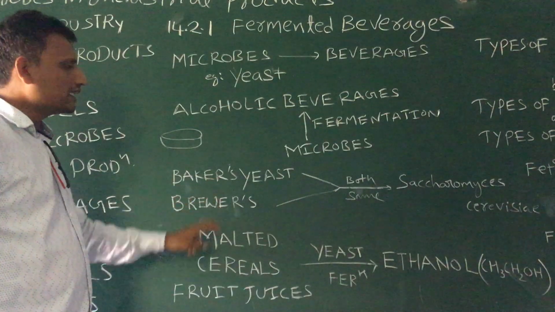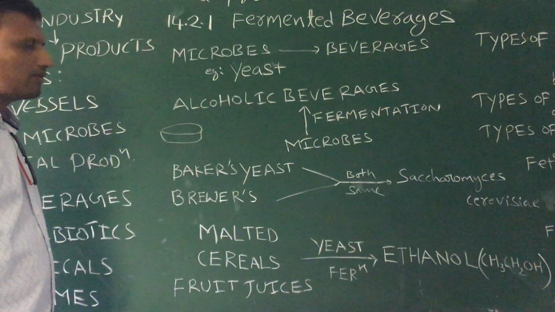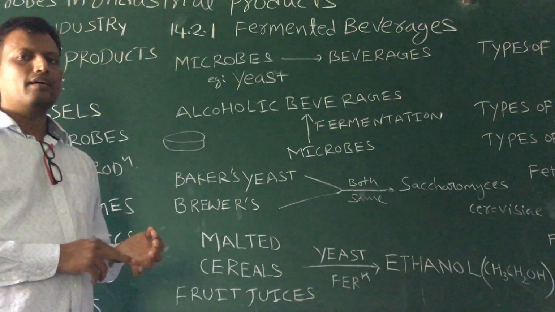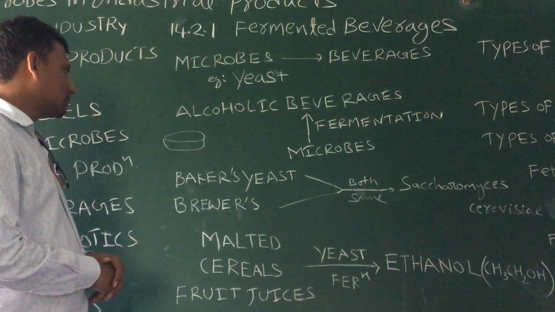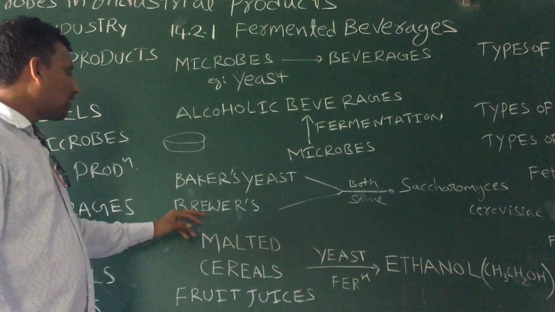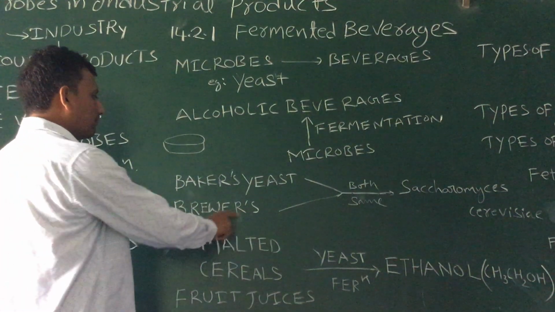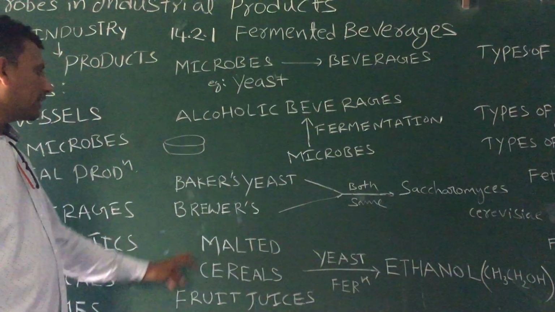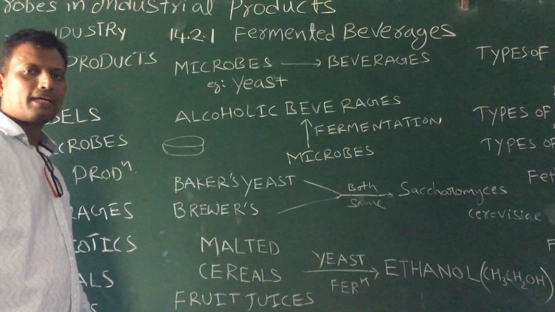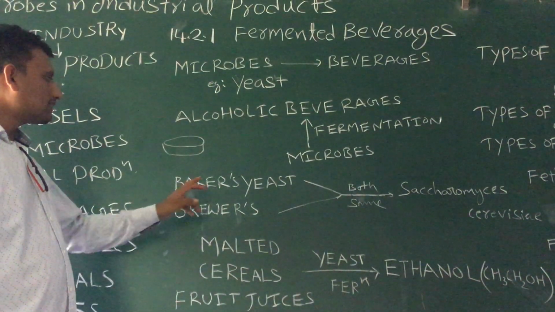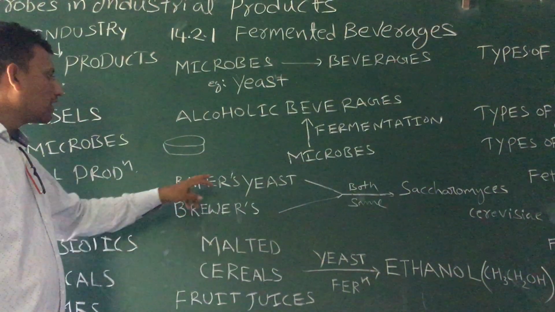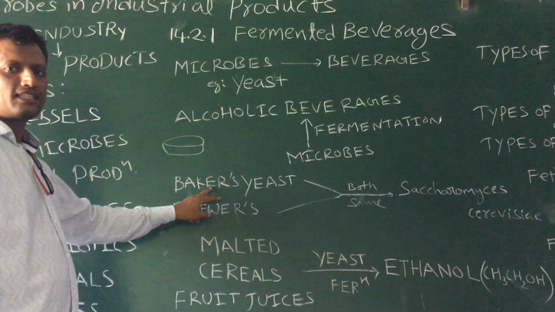We have seen yeast, also called baker's yeast. In our household, for the production of bread, yeast is also used. So that's why it's called baker's yeast. Not only that, yeast is also called brewer's yeast. Bakers means bakery. In a bakery what do we produce? We prepare bread. During bread production yeast is used. That's why it's called baker's yeast.